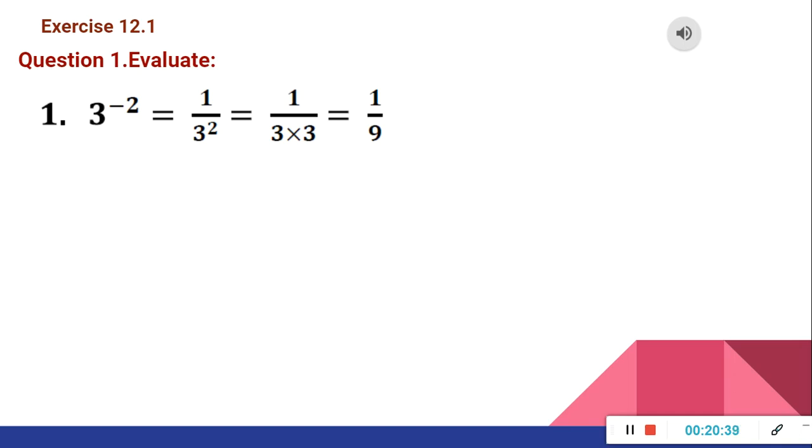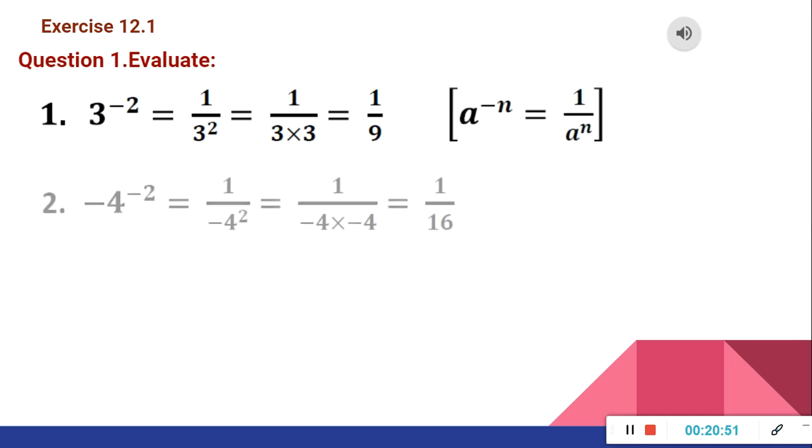So we can write it like this, 1 upon 3 square. That is equal to 1 upon 3 into 3, which is 1 upon 9. Second one, minus 4 to the power minus 2. That is equal to 1 upon minus 4 to the power 2, that is 1 upon minus 4 into minus 4, which is plus 16. So 1 upon 16 is the answer.